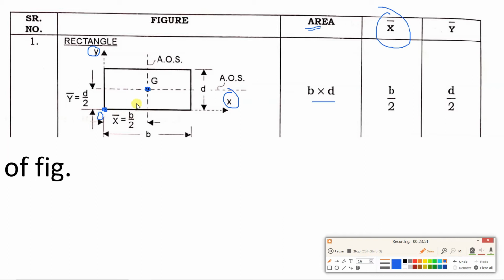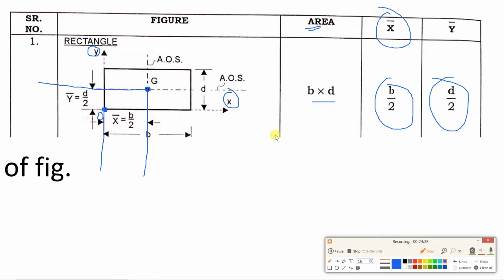So what will be G? X bar means distance of centroid from origin in x direction. What will be this part? It will be b by 2, half of b. What about y distance? It will be half of d. With respect to which point are we calculating this centroid? Origin O, where the two axes intersect. So in a question the axes x and y will be given. Wherever they intersect, that will be origin O.